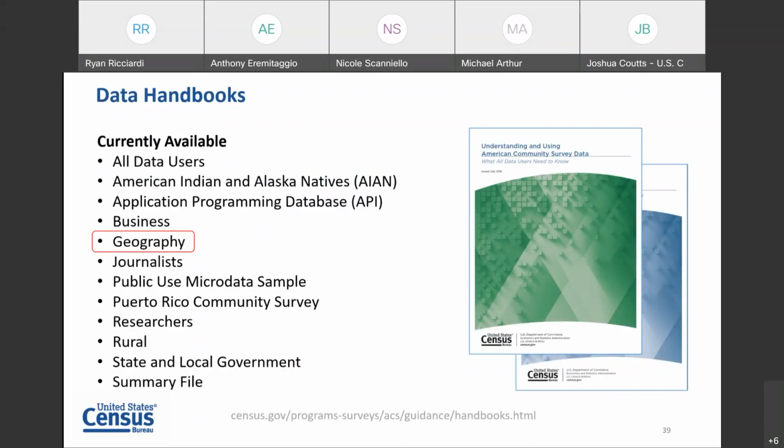We have data user handbooks available at the address on the slide. These recently updated handbooks are provided in PDF format and are downloadable. Each handbook is directed towards a specific audience and contains how-to instructions on using data in different ways for different reasons. Each handbook also contains case studies showing actual instances of how the American Community Survey data was used by the specified audience of the handbook. As you can see from the list of available handbooks, there is one dedicated exclusively to geography.